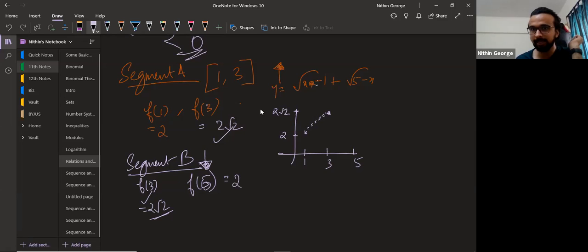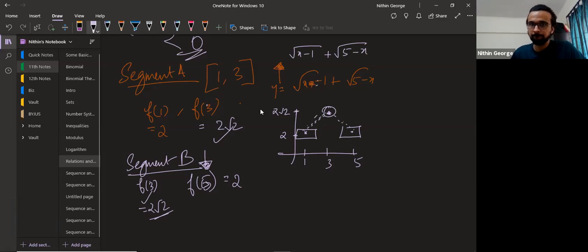So you can see that this increases from 2 to 2 root 2 and decreases from 2 root 2 to 2. I hope it's making sense to all of you. From 2 root 2, it goes till the value 2 here, and it increased from 2 only till 2 root 2. You can see the function. You know the rough idea of how the function will look. Guys, before we started, did you know how to draw the graph of root of x minus 1 plus root of 5 minus x? Did you know this?